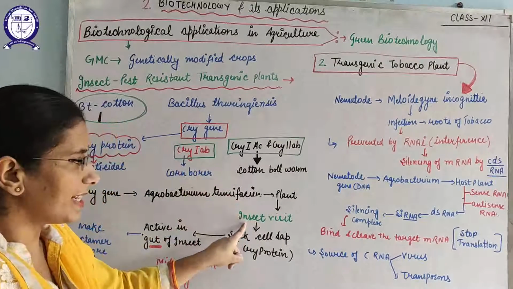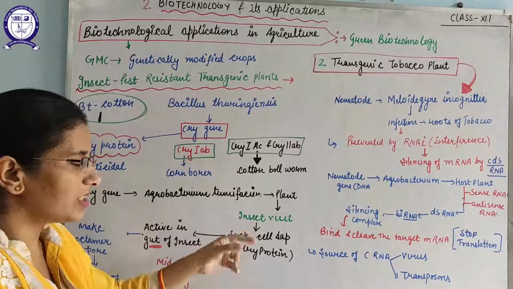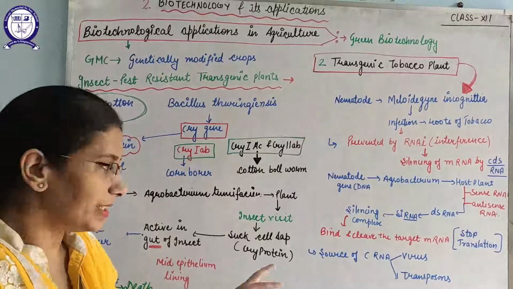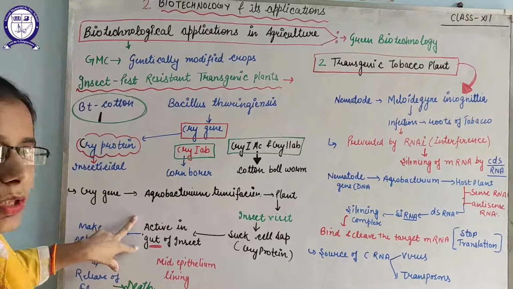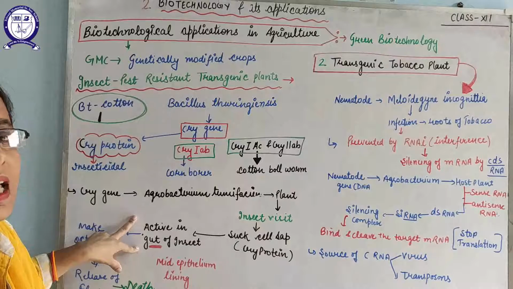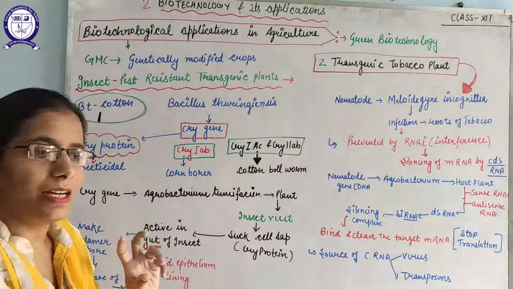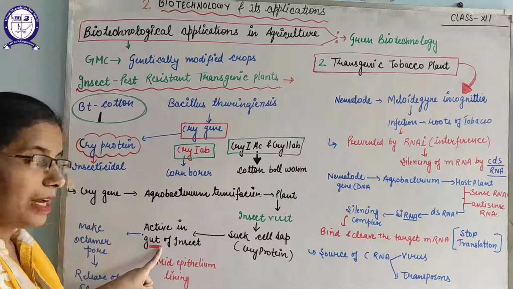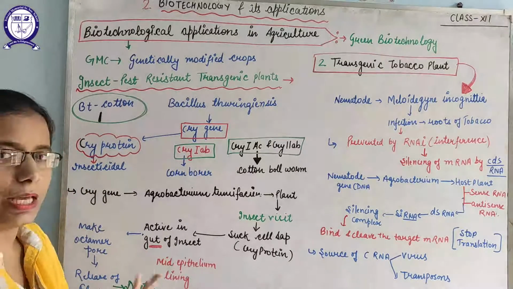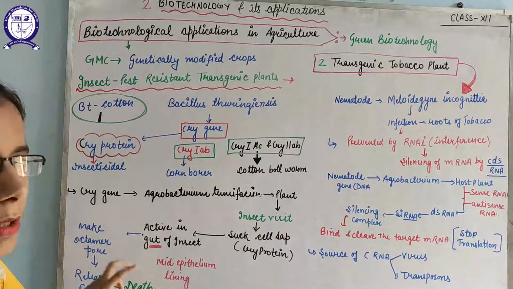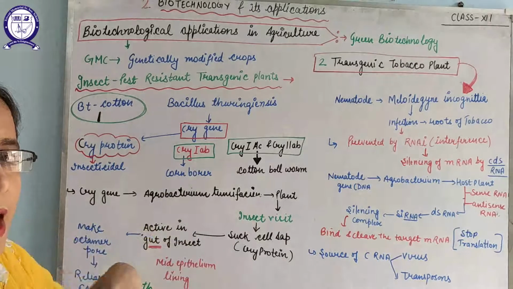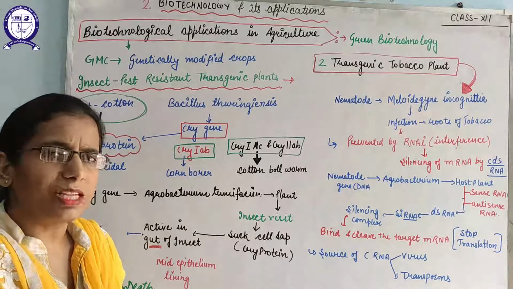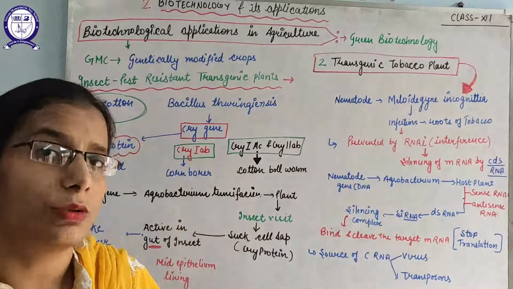So whenever any insect visits that plant and tries to suck the cell sap, it also sucks the cry protein. But that cry protein will be active in the gut of the insect because it is alkaline in nature. The gut of insects has an alkaline pH at which this cry protein is active, specifically at the midgut epithelium lining. It will make an octamer, that is, it will make a pore in the epithelium lining, and that will cause the release of fluid in the gut. After that swelling will occur, and that will cause the death of the insect.